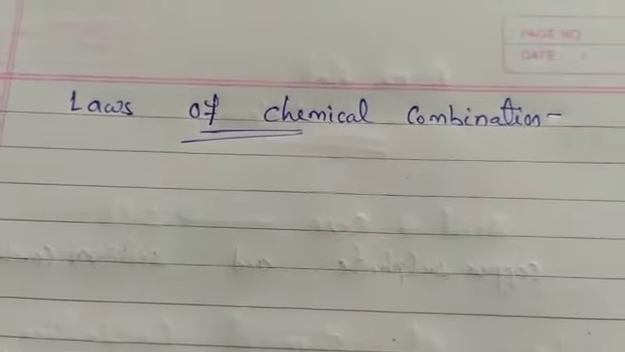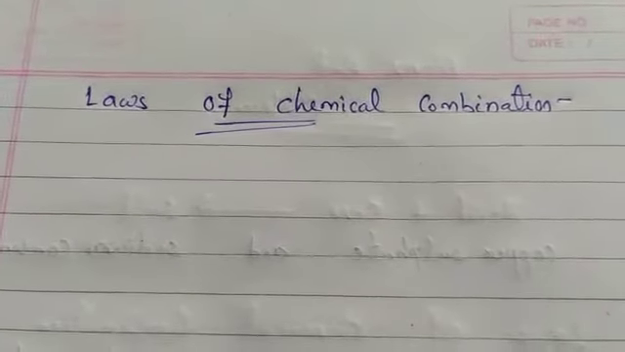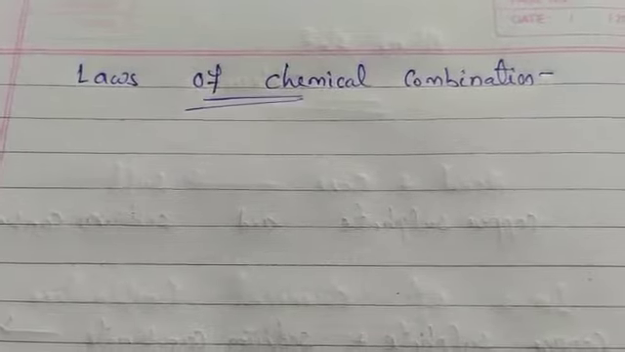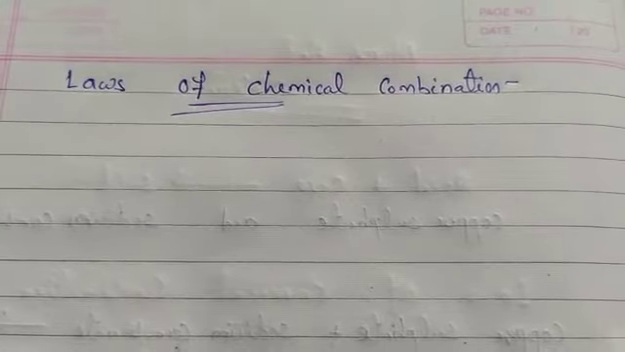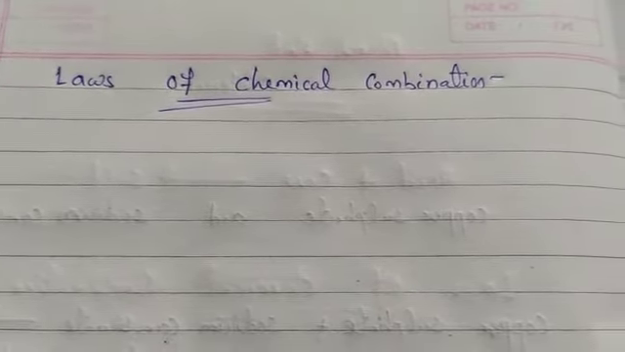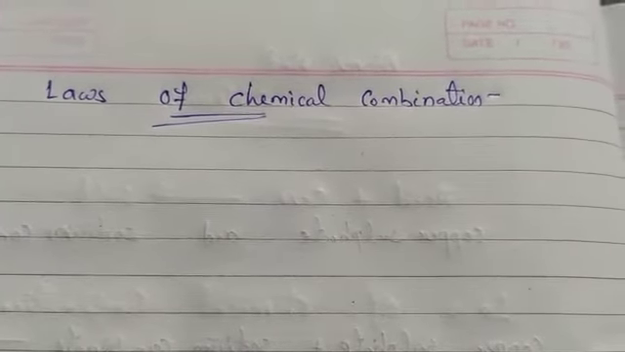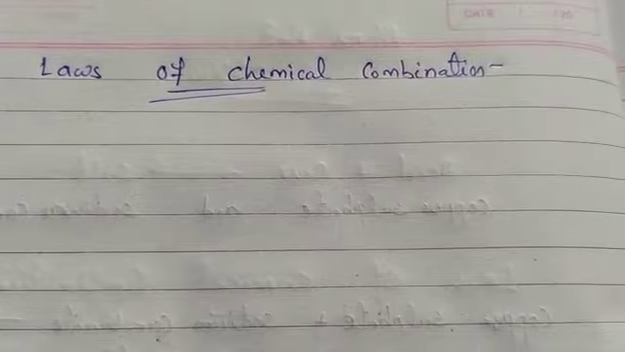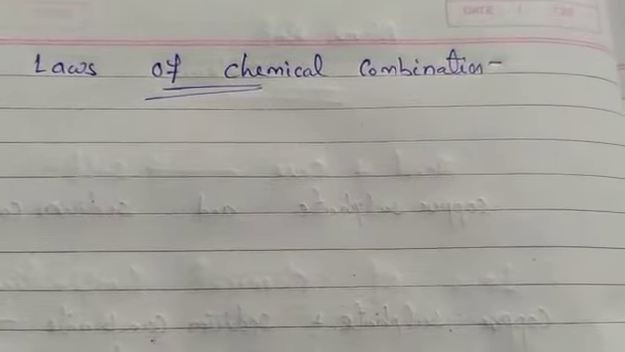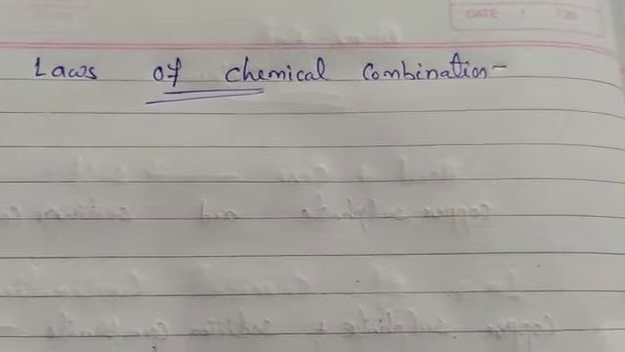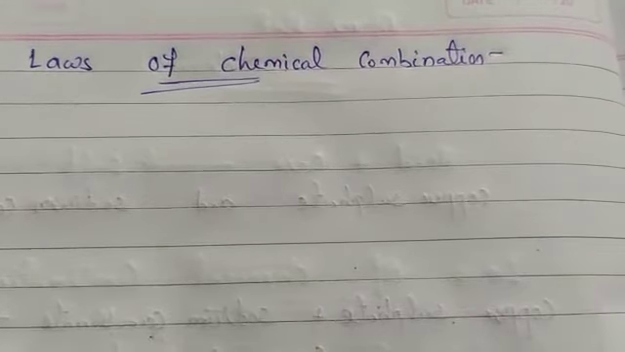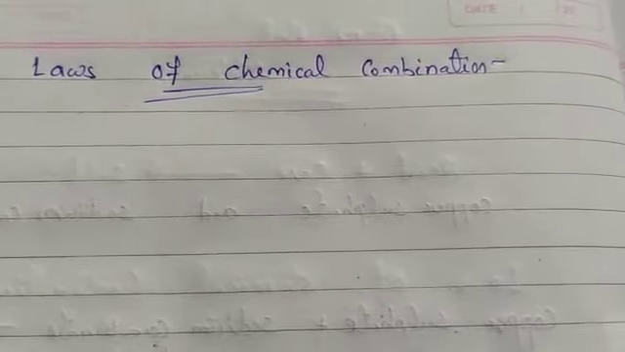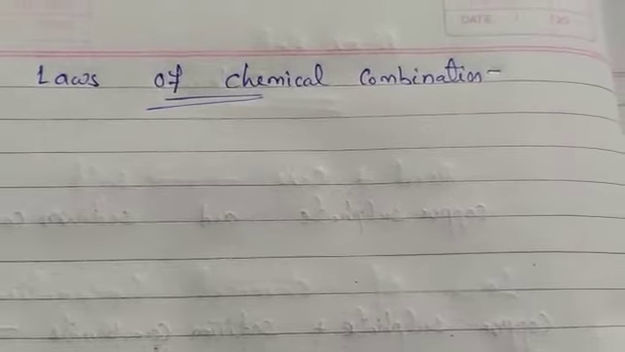So in the previous class we had discussed the laws of chemical combination. The first law we discussed was the law of conservation of mass, which states that mass can neither be created nor be destroyed in a chemical reaction. After that, Lavoisier, along with other scientists, noted that many compounds were composed of two or more elements, and each such compound had the same elements in the same proportion, irrespective of where the compound came from or who prepared it.